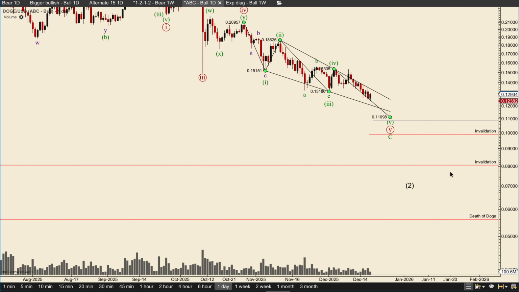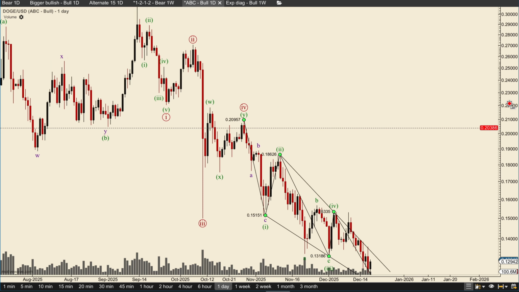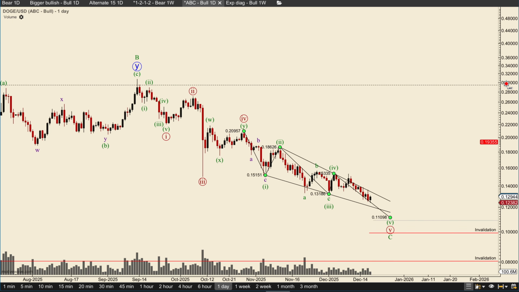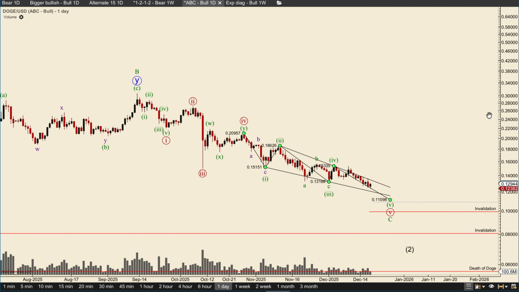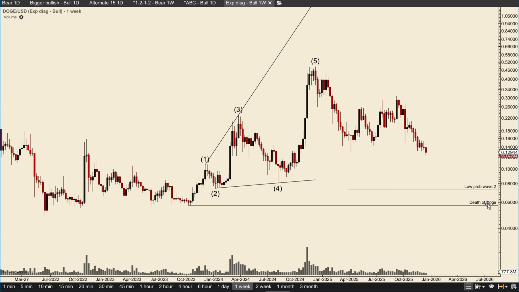That's it. And here is basically the death of Doge, because if we take out that low, I can move it like this. If we take out that low, that is this low, then we exclude the bullish scenario because we hit the invalidation, as I mentioned, and the only lifeline the bulls have left is this.